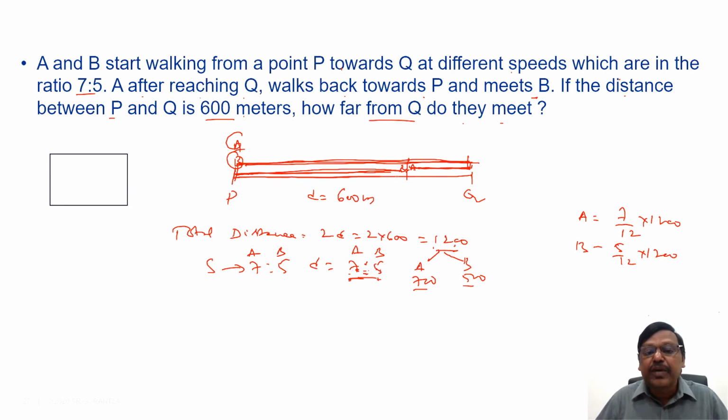B traveled 500, so how far from Q is the meeting point? PQ is 600. Suppose they met at R. This is 500, so what is this portion? 100. The question is how far from Q do they meet, which means 100 meters. Our answer is 100. If you want, you can check. A traveled 700. The entire PQ is 600, so A traveled 600, and when he returned, he traveled another 100. Tallied or not? Yes. So the answer is 100 meters. Let's take one more example.